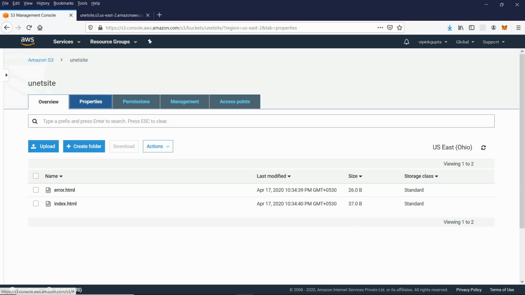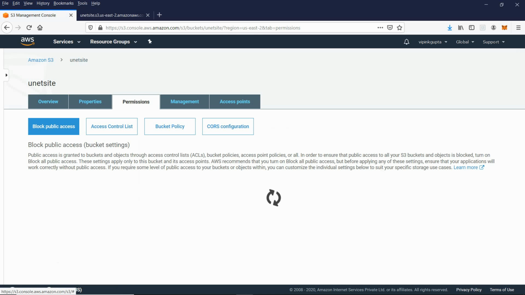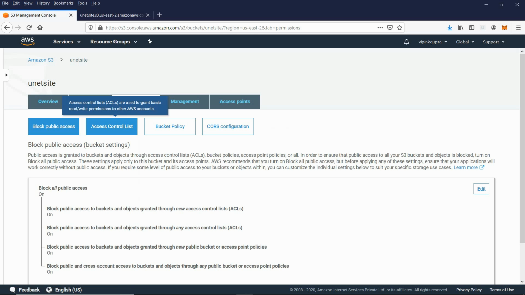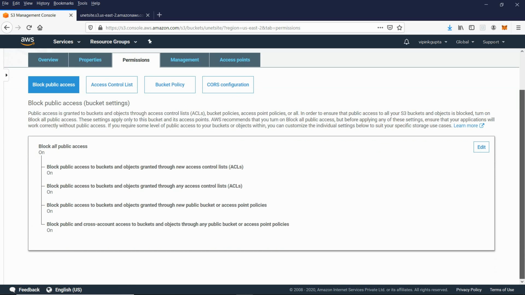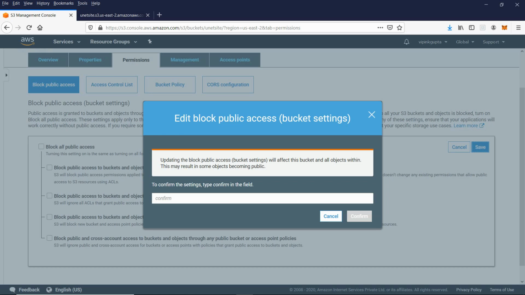So we will go first to properties, then permissions. When we click on permissions, what is it saying? Block all public access. So what we are going to do? Edit, and we will remove this and save it.